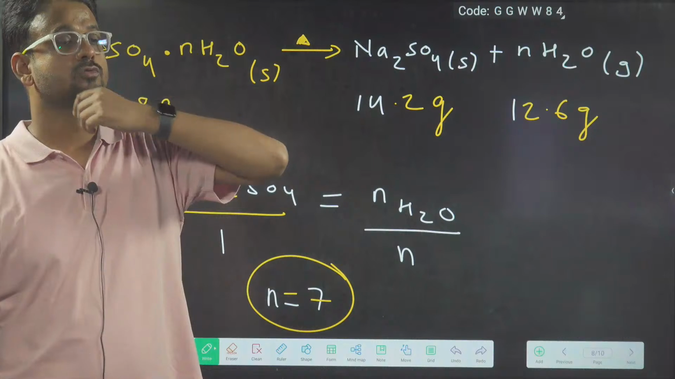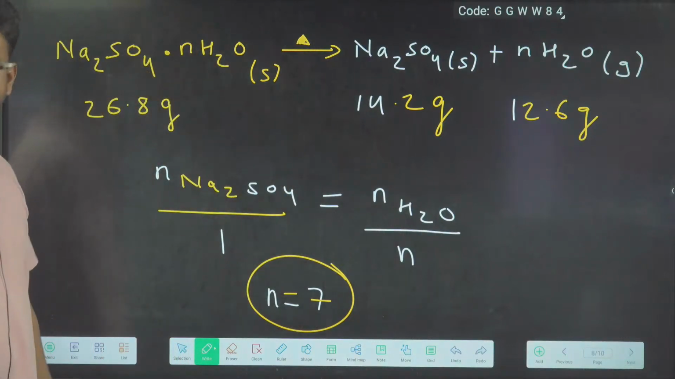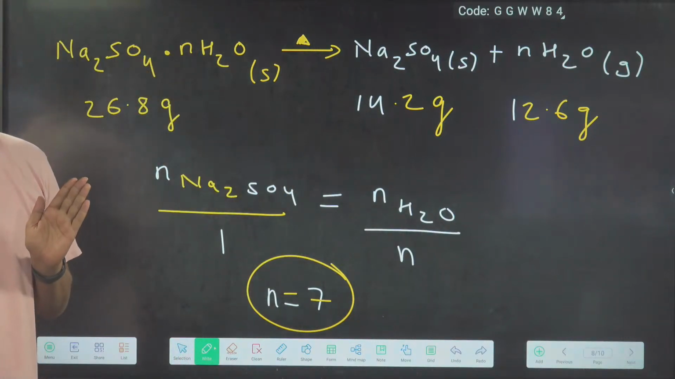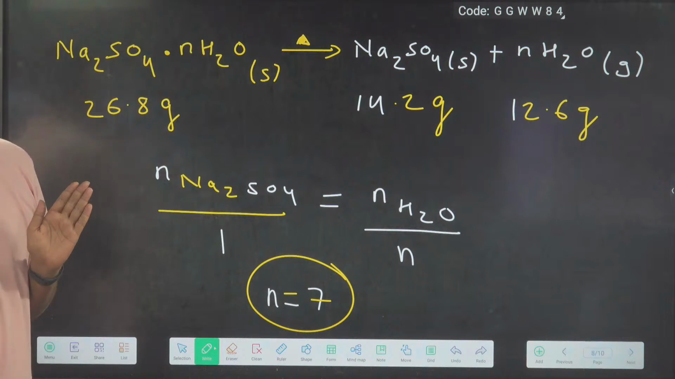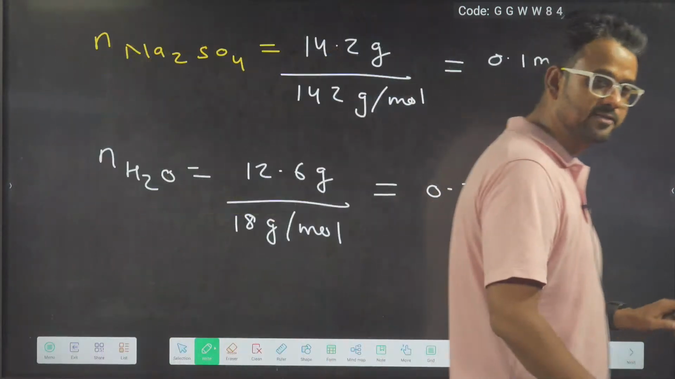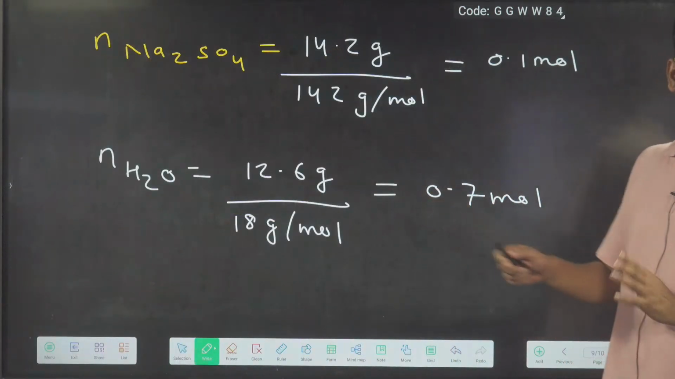Sulfur is 32. SO4 is 96. N equals 7, is it okay, everyone? All of you? N equals 7 is fine, everybody? Okay, quickly note it down.